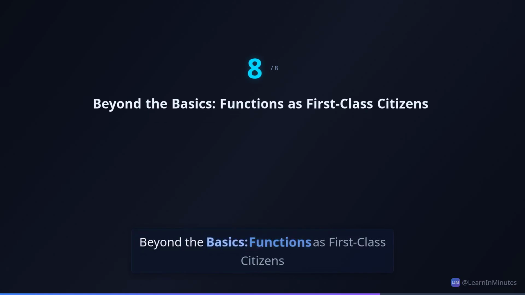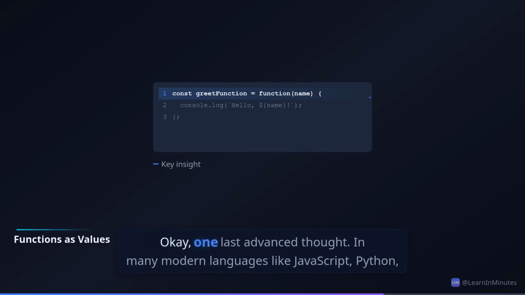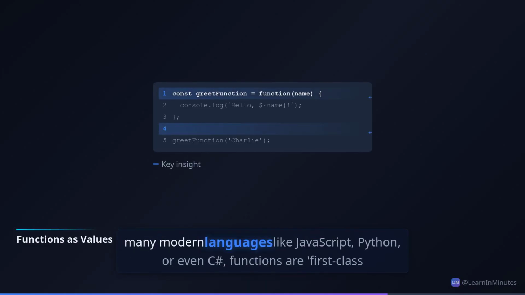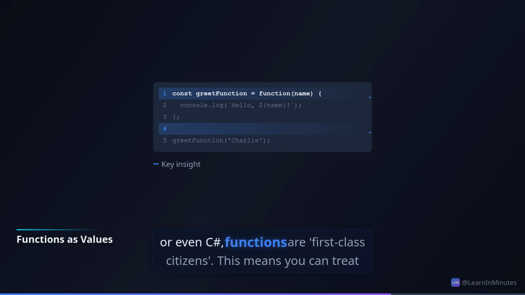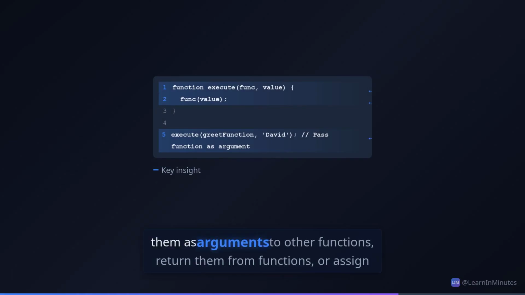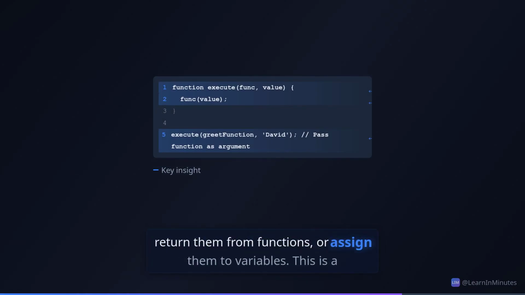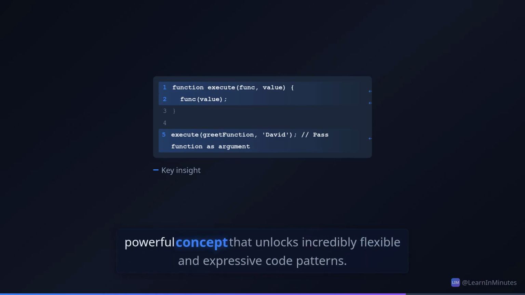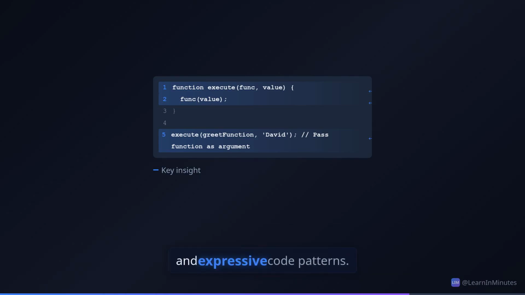Beyond the basics, functions as first-class citizens. Okay, one last advanced thought. In many modern languages like JavaScript, Python, or even C#, functions are first-class citizens. This means you can treat them like any other value: pass them as arguments to other functions, return them from functions, or assign them to variables. This is a powerful concept that unlocks incredibly flexible and expressive code patterns.